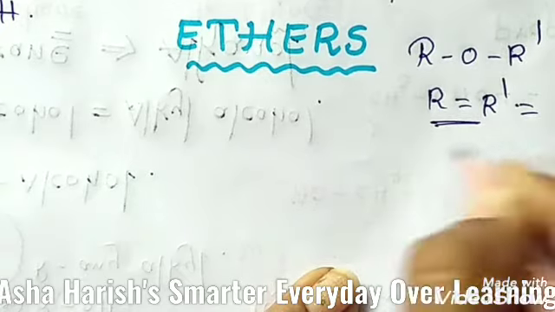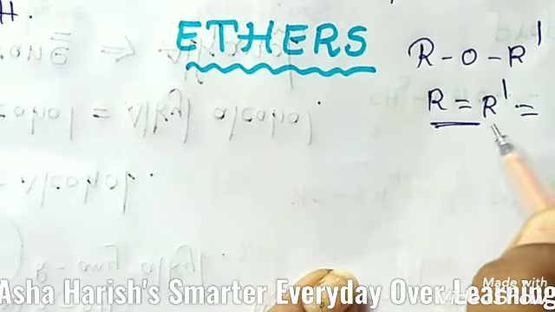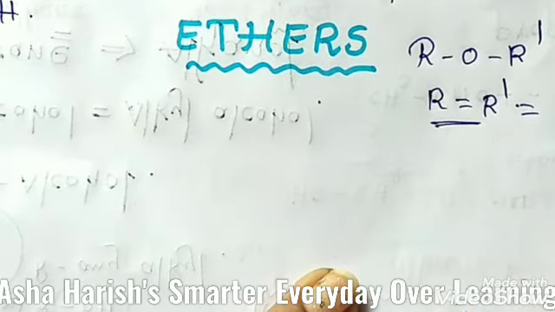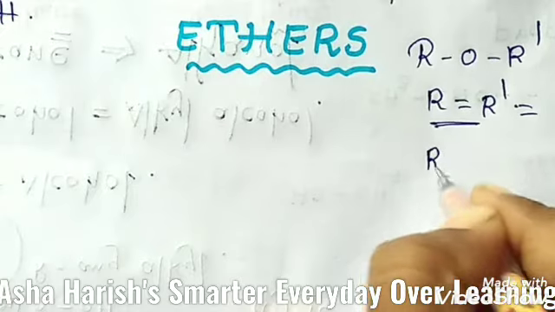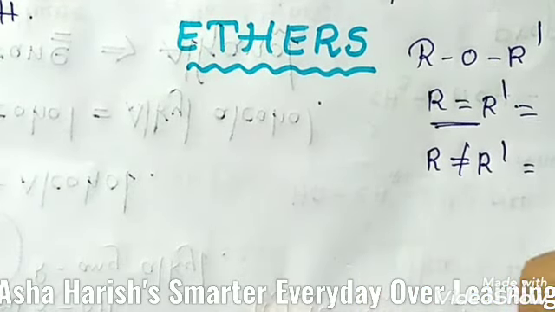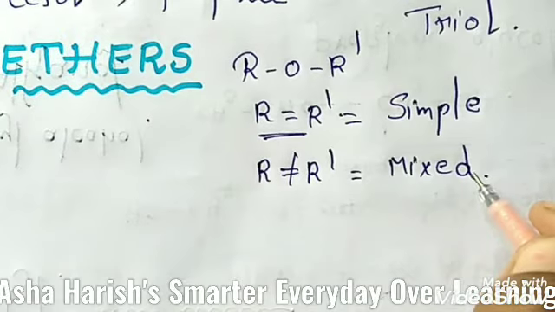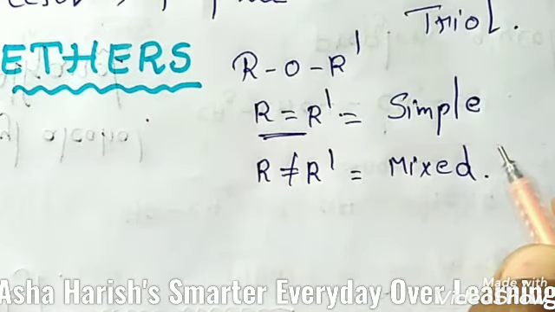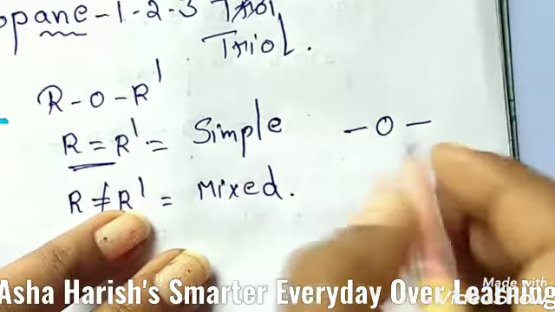When these two are the same, if you take the same group in the place of R and R', that is known as a simple ether. And students, for suppose R is not equal to R', then those ethers are called mixed ethers.